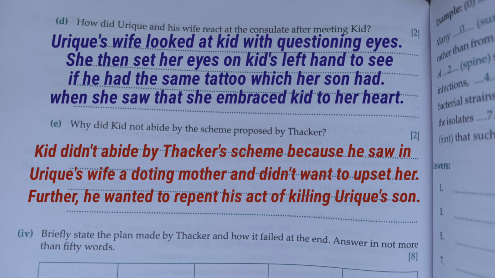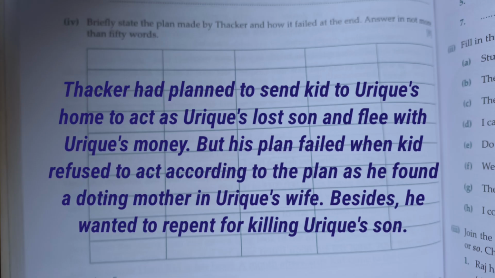So the answer will be Thacker had planned to send Kid to Uric's home to act as Uric's lost son and flee with Uric's money. But his plan failed when Kid refused to act according to the plan as he found a doting mother in Uric's wife. Besides, he wanted to repent for killing Uric's son.